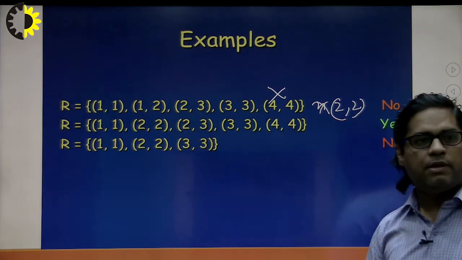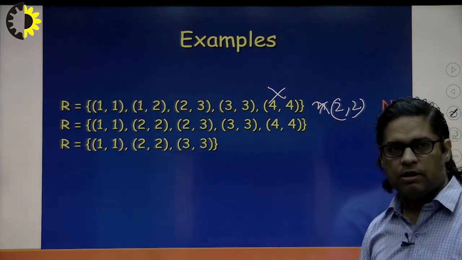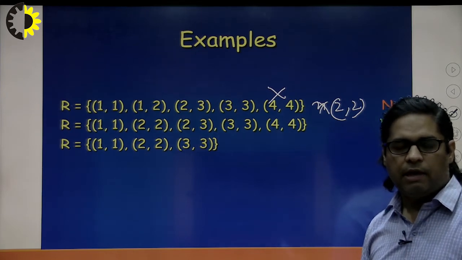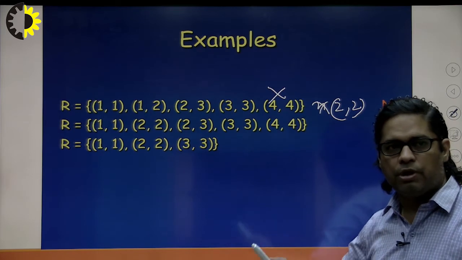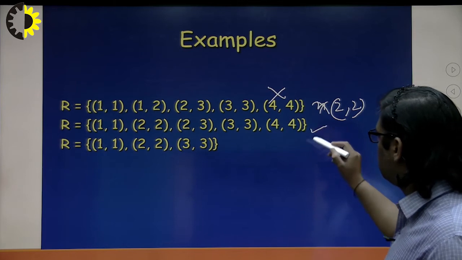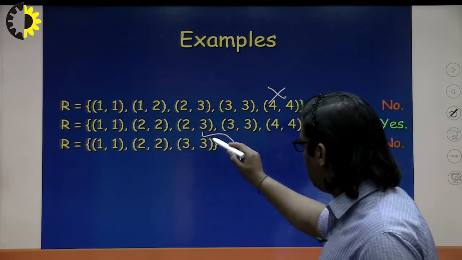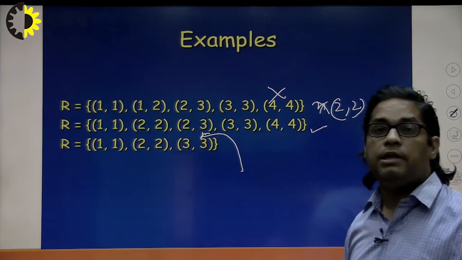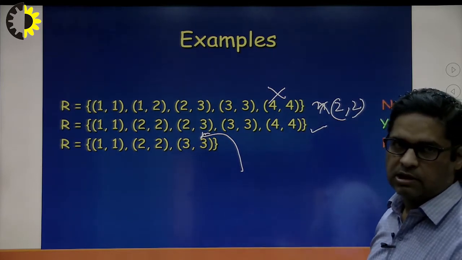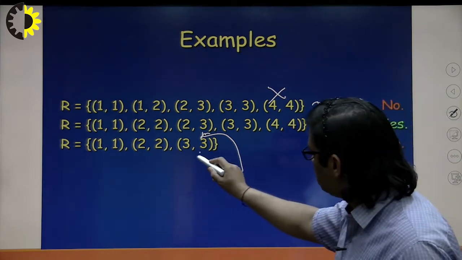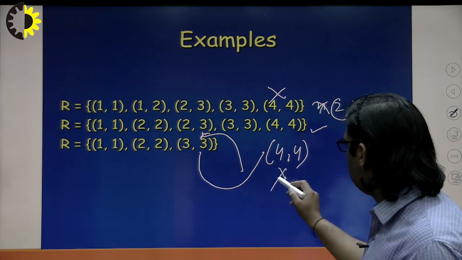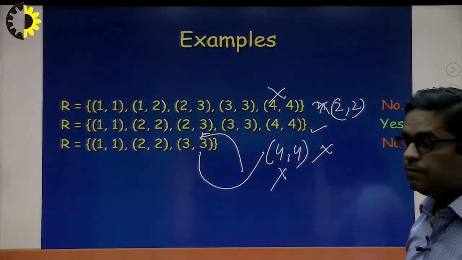The second one is perfectly reflexive, because in the set we have 1, 2, 3, 4 and the relation has the ordered pairs (1, 1), (2, 2), (3, 3), (4, 4). So that's why it is a reflexive relationship. Extra, extraneous elements are always allowed in a reflexive relationship. And this one is not reflexive because (4, 4) is missing in this, that's why it is not a reflexive relationship.